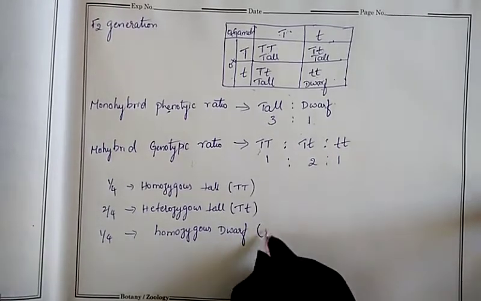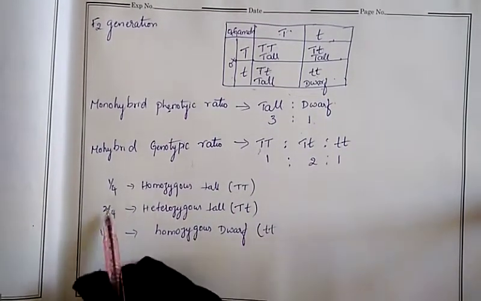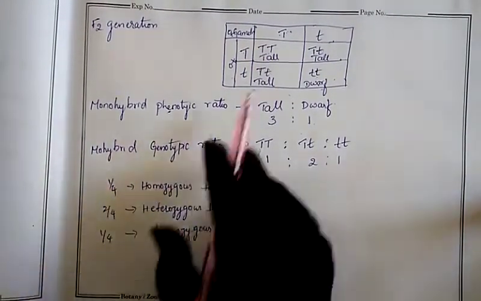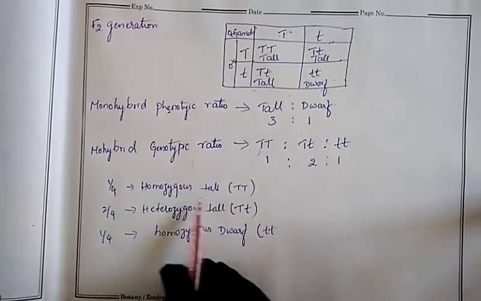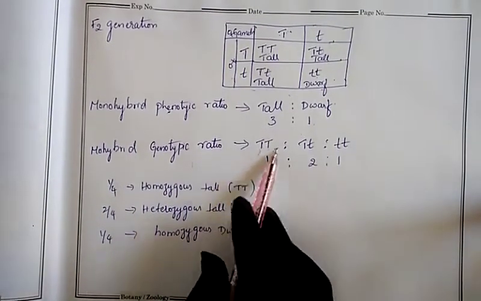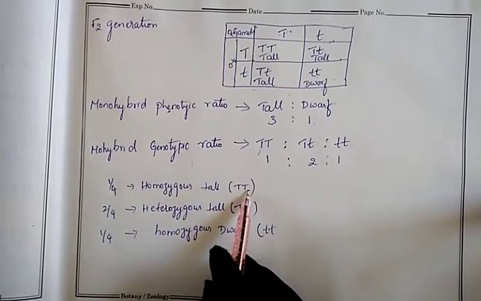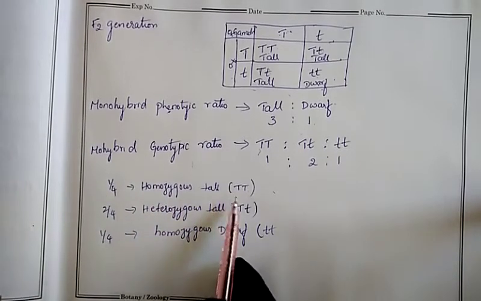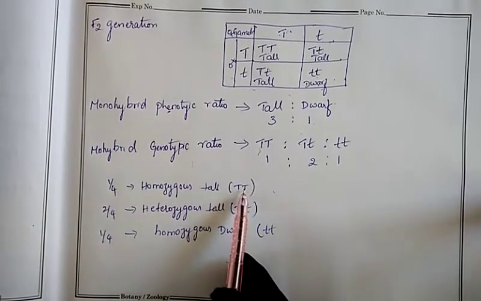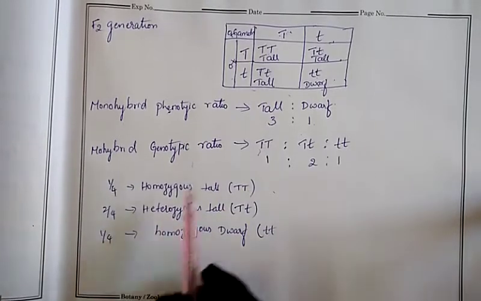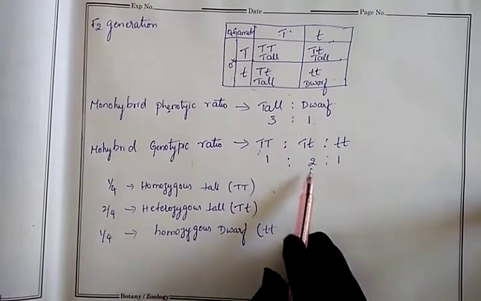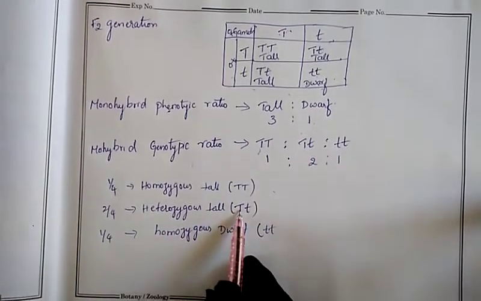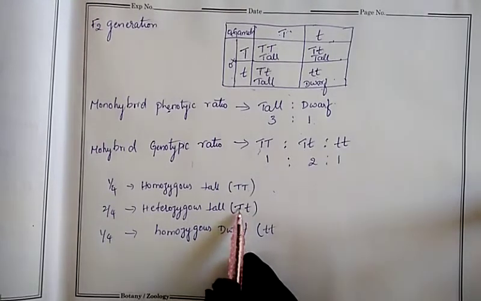Homozygous dwarf is present. Dwarf means small t. So 1 by 4; 4 means here 4 children are there. So that's why we have written 4 here. Among 4 children, 1 is, एक बच्चा क्या है? It is homozygous tall because both are same. So that's why I wrote homozygous tall. Only one child among 4 is homozygous tall, having the genes capital T. Next 2 children are heterozygous tall. This is also tall, but the genes are in heterozygous condition because this is different.